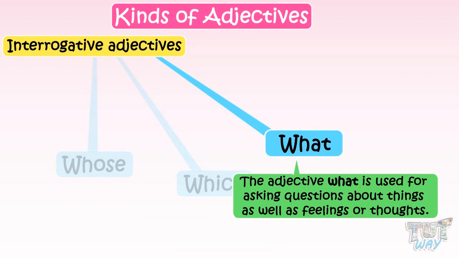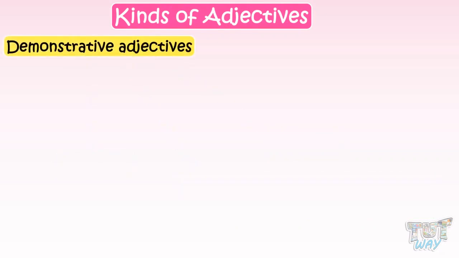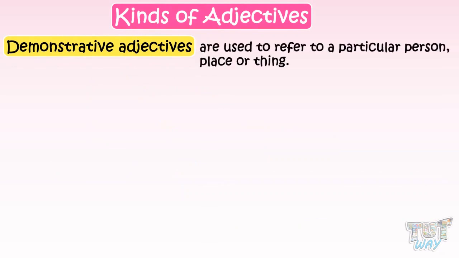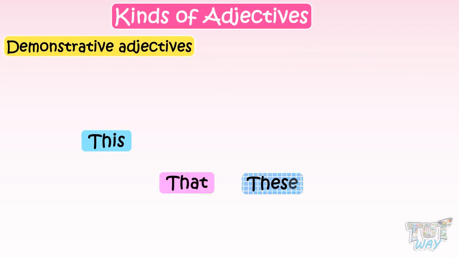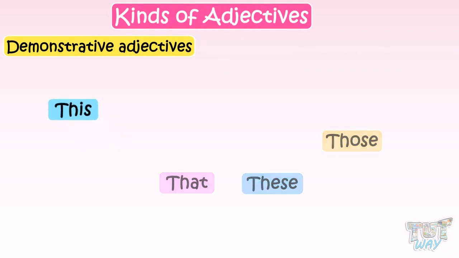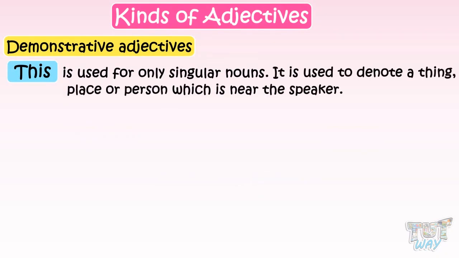Now let's learn the next type of adjectives, and they are demonstrative adjectives. Demonstrative adjectives are used to refer to a particular person, place, or thing. Demonstrative adjectives are this, that, these, those. This is used for only singular nouns. It is used to denote a thing, place, or person which is near the speaker.